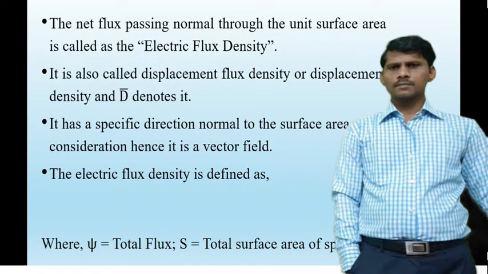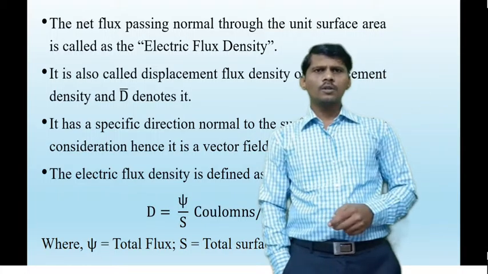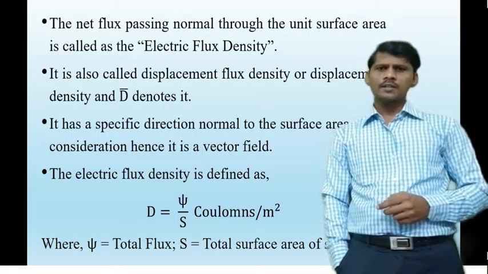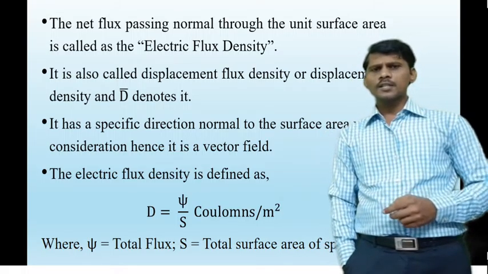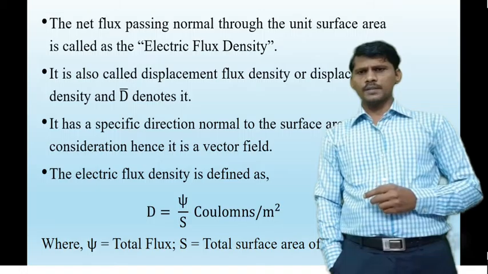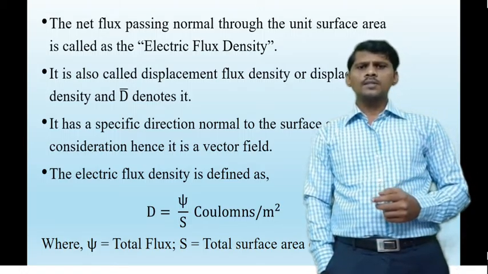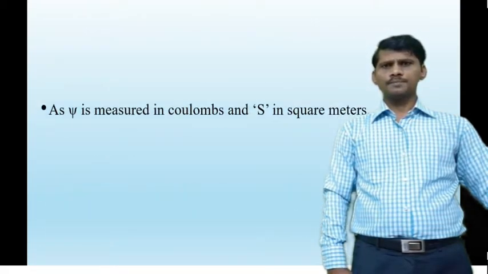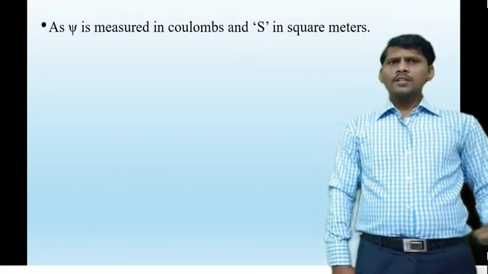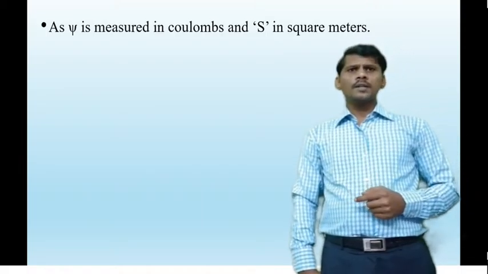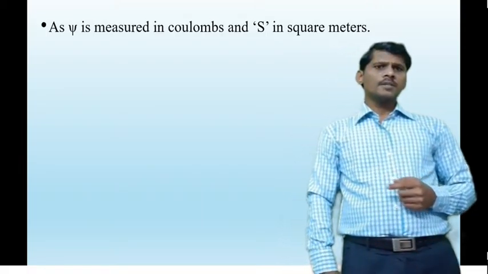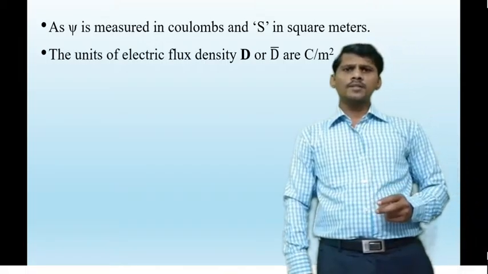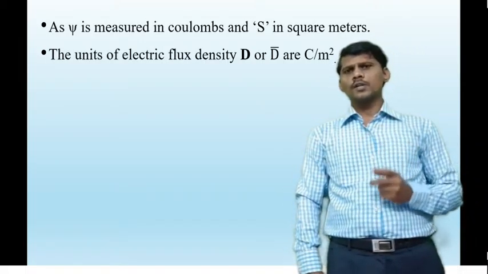Mathematically, the electric flux density is defined as D is equal to psi by S, where psi is the total flux and S is the total surface area of the sphere. Electric flux psi is measured in coulombs and surface area S is measured in square meters. Therefore, the dimensions of electric flux density are coulombs per square meter.